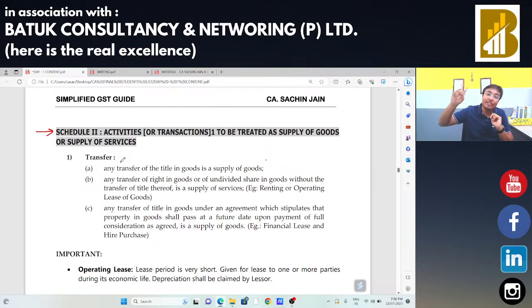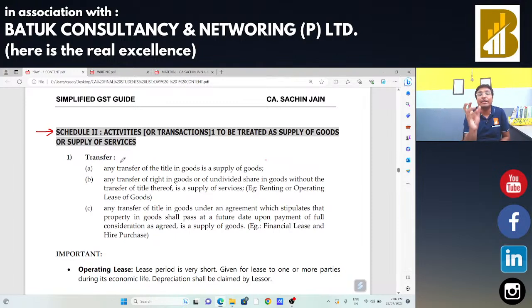Second point was related and distinct person, Rajasthan to Gujarat, if I am going to sell or transfer the goods, then after that principal and agent. And the fourth point was import of services from a sister concern. And after that, we had started our discussion on Schedule 2.